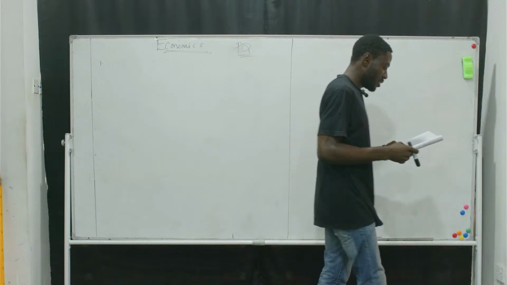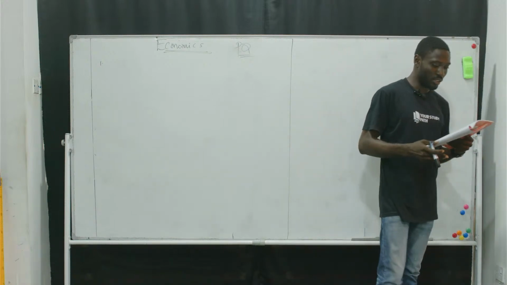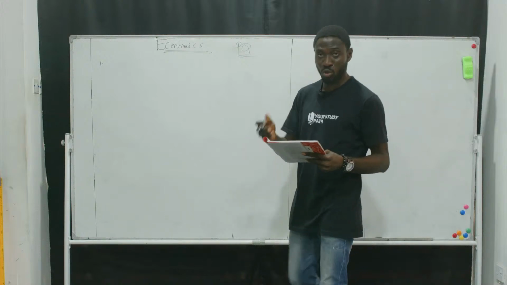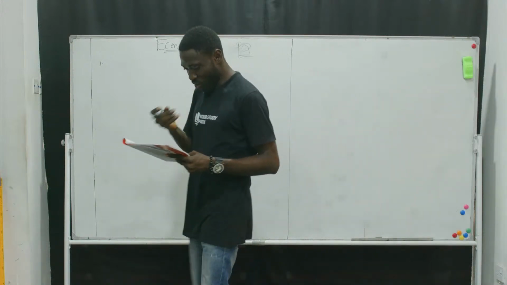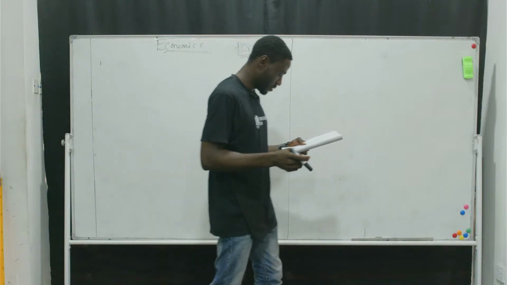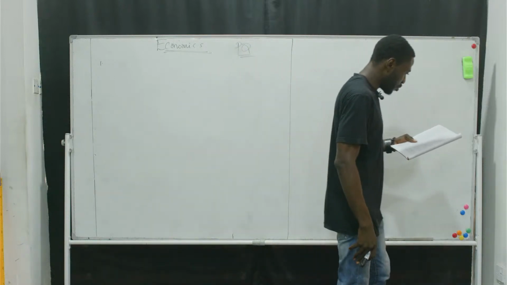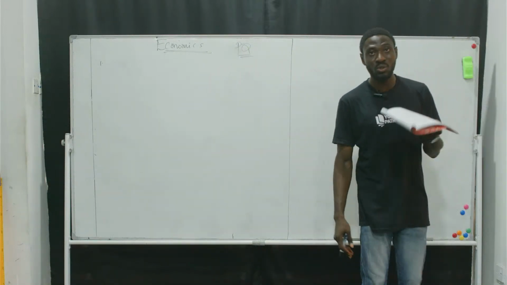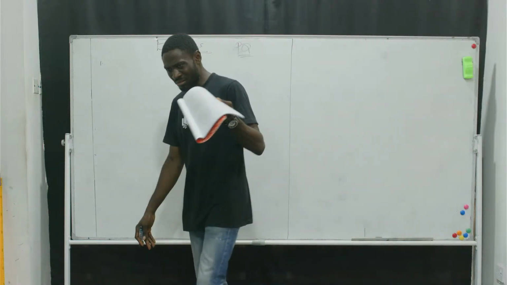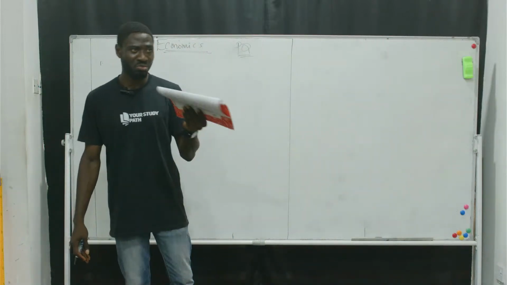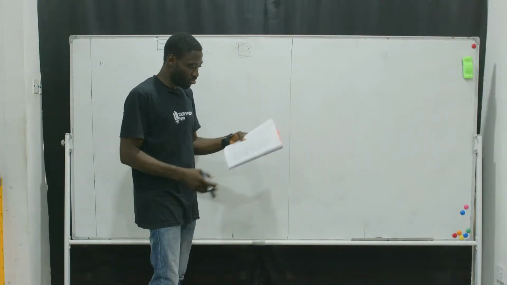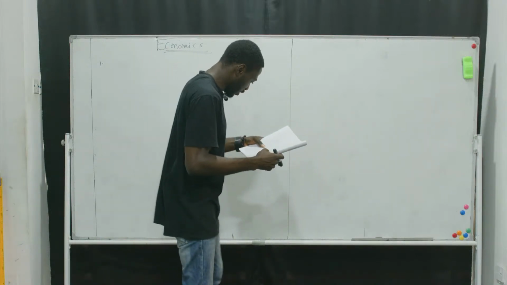So please try and get the past question so that we can move together, so there won't be any form of differences. If you don't have the past questions, you can go online. You can go on Google. You'll get them there, but it's good to have this. So let's take number 1.